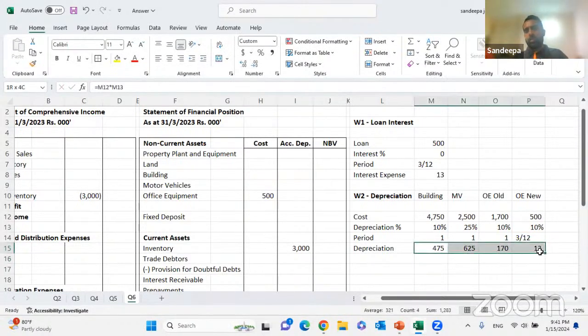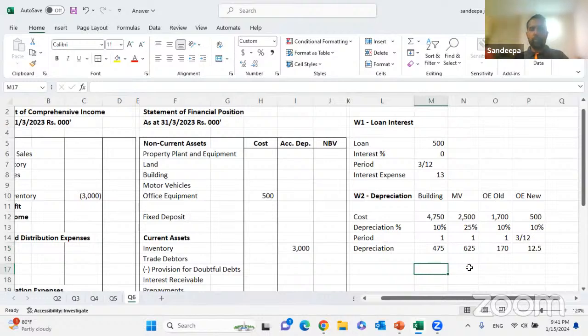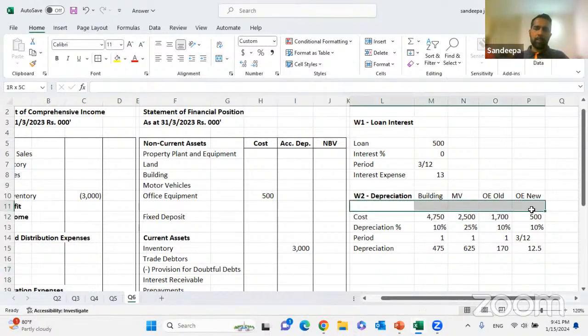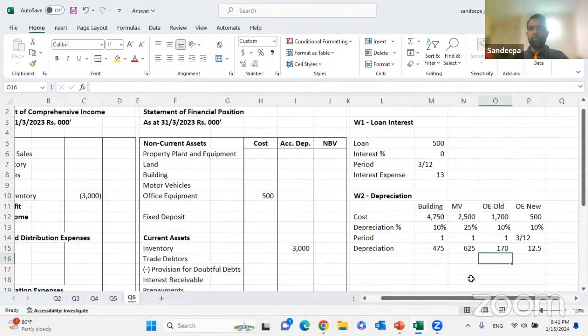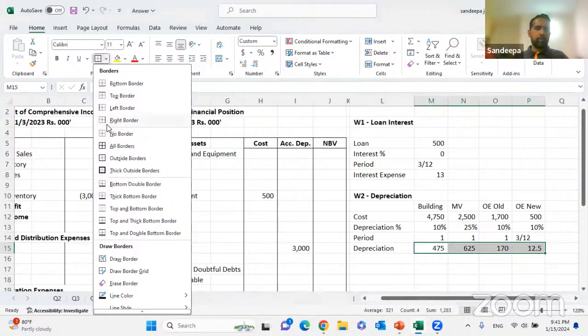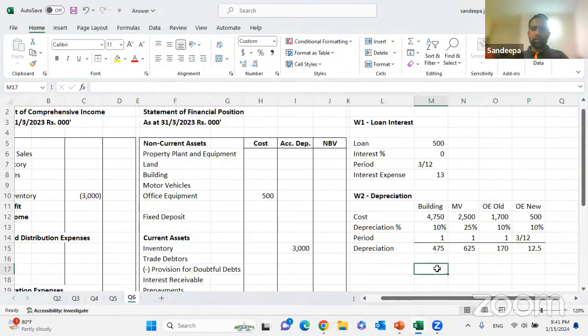You should be getting the answer. This one is 12.5. So you got the answers for building, motor vehicle, old office equipment, and the new office equipment.